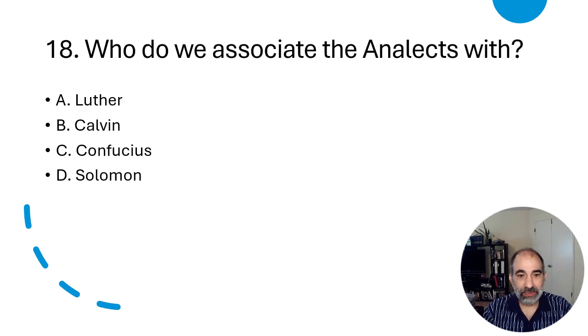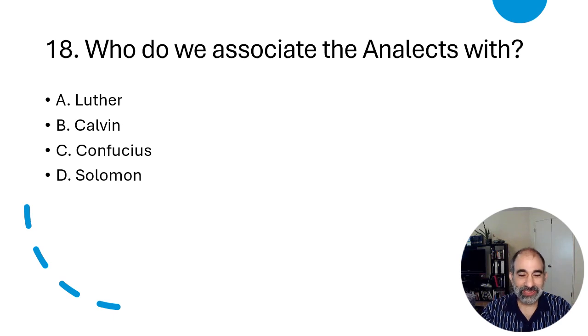All right, 18. Who do we associate the Analects with? Is it Luther, Calvin, Confucius, or Solomon? And the answer to that one is C, Confucius. That's where we get a lot of the ideas of Confucianism and all that good stuff.